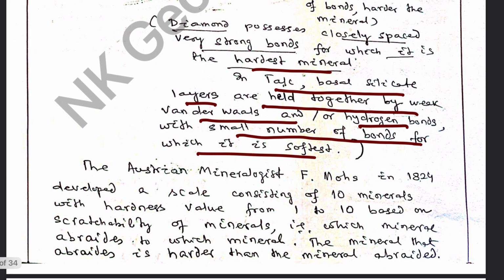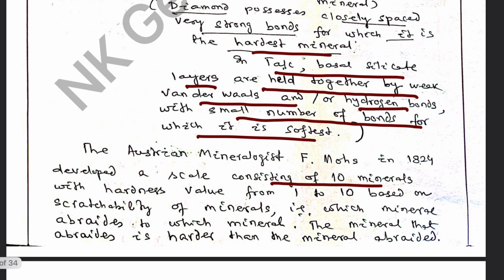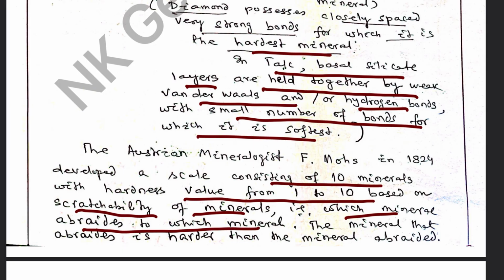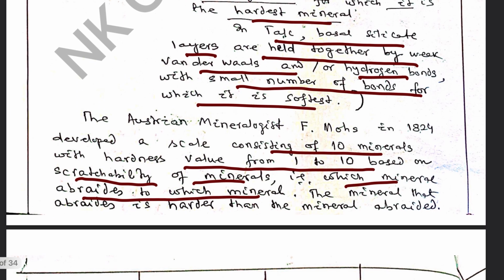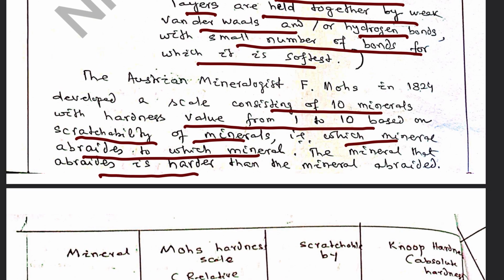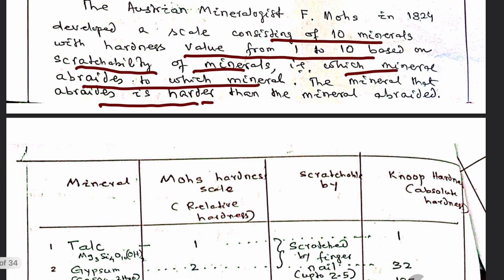The German mineralogist F. Mohs in 1824 developed the scale of hardness consisting of 10 minerals with hardness values from 1 to 10, based upon the scratchability of minerals. That is, which mineral scratches which mineral or abrades which mineral. The mineral that is abraded is softer than the mineral which abrades it. So that has been discussed here.